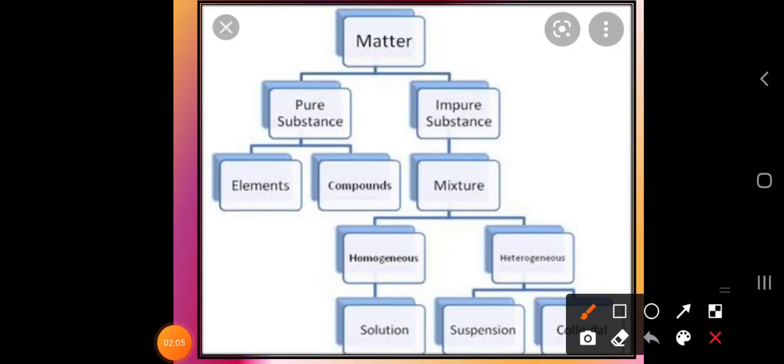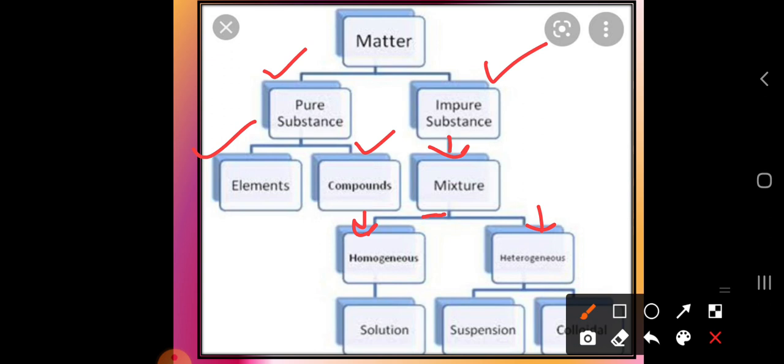So dear students, when we are learning such things, we have to prepare a flow chart, which is easy to remember, of what we are going to study in this concept. So matter is divided into pure substance and impure substance. The pure substance is divided into elements and compounds, whereas impure substance is nothing but the mixture. So directly you can write pure and mixture. The mixture is divided into homogeneous mixture and heterogeneous mixture.